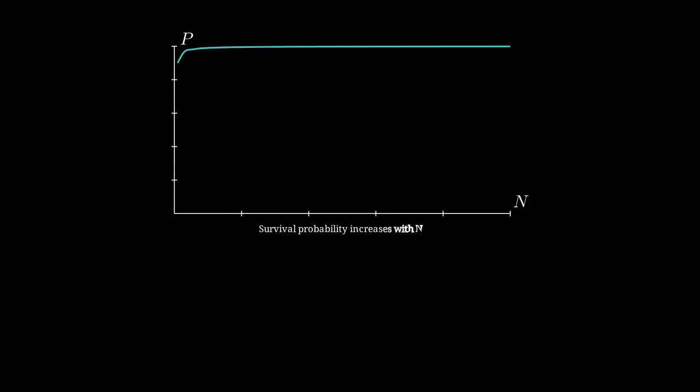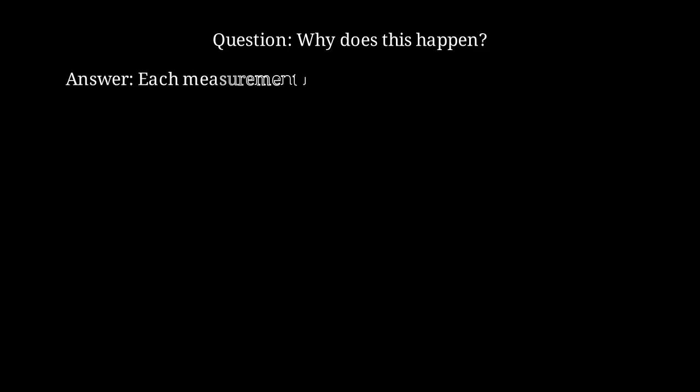This graph shows how the survival probability increases as we increase the number of measurements. With frequent enough measurements, the system essentially freezes. You might be wondering, why does measuring more frequently prevent the system from evolving? It seems counterintuitive. The answer lies in quantum measurement theory. Each measurement collapses the wave function back to a definite state, and evolution must restart from there.